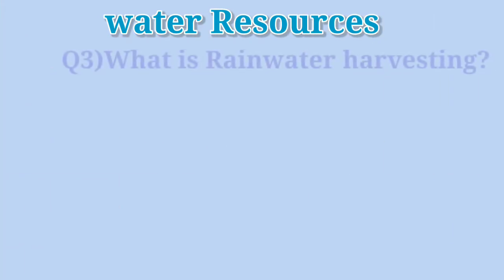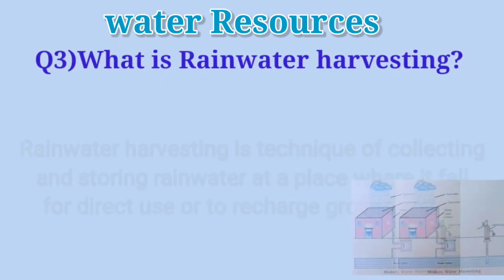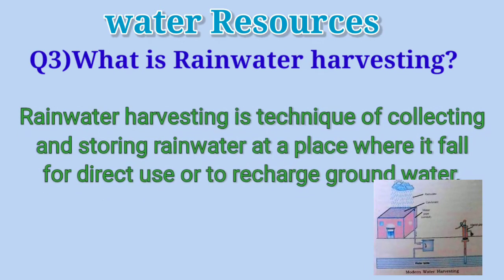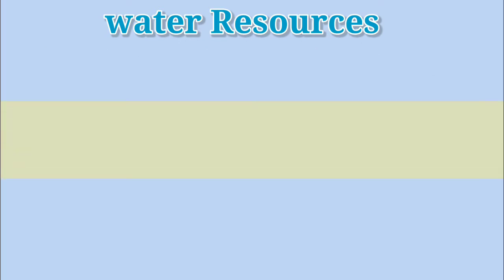Question 3. What is rainwater harvesting? Rainwater harvesting is a technique of collecting and storing rainwater at a place where it falls for direct use or to recharge groundwater. Question 4.